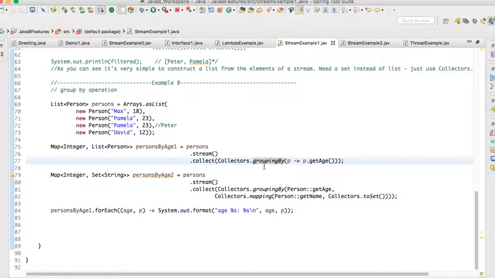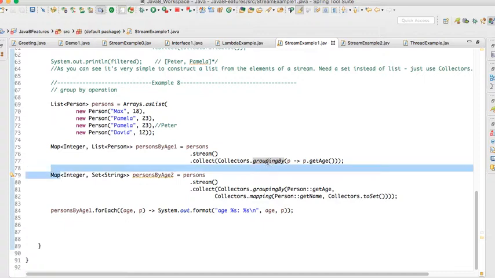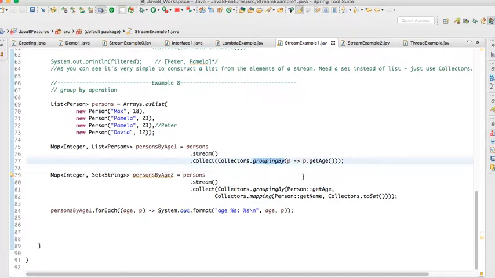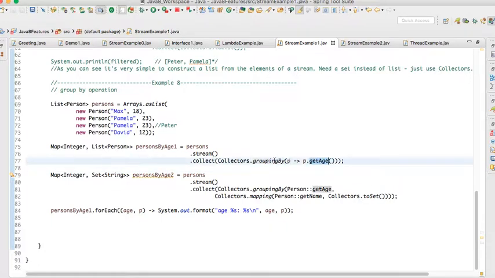I can apply group by operations on top of these person elements. I can group by name or by age. In this example I'm applying a group by operation using age, so it will collect all the persons who have the same age.